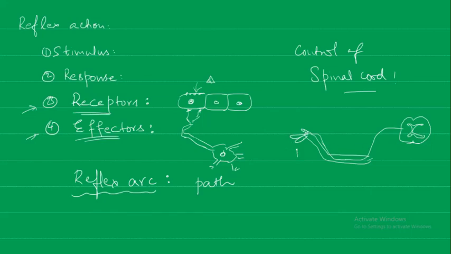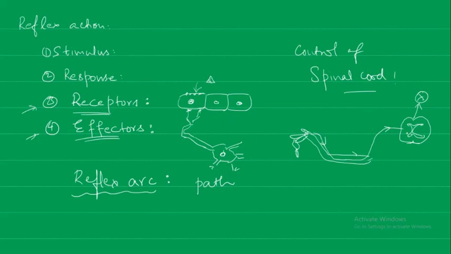Suppose there is a flame, that signal will be sent via the sensory neuron to the spinal cord, but from this spinal cord it will not go up to the brain. What it will do?